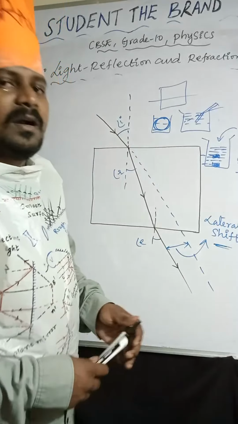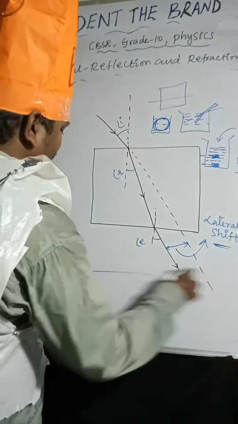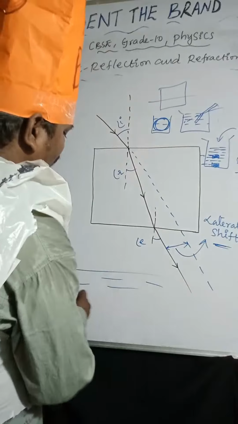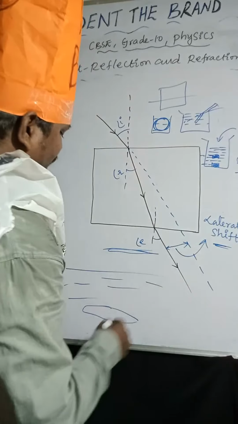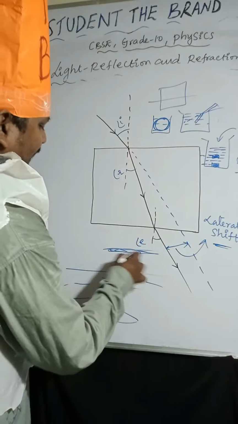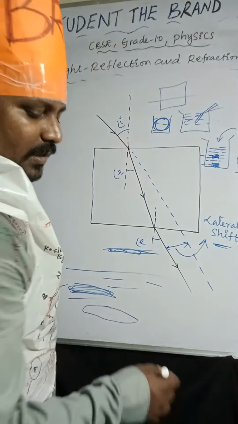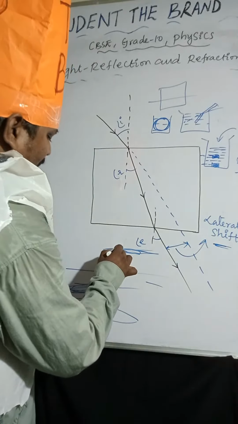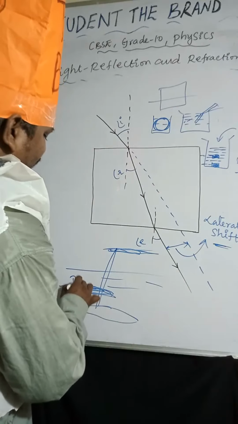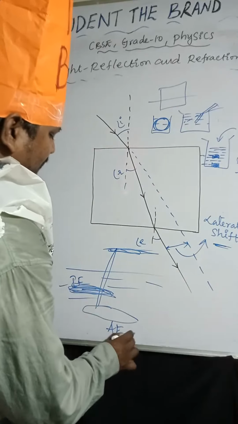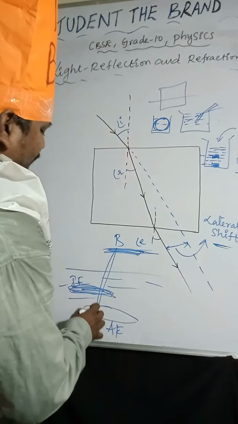So same thing, bird and fish also same thing. Actually here, this is the water. So actually the fish will be here. The bird is flying at the top. So actually the image will appear here due to refraction. So the bird should aim below the image of the fish. This is the image of the fish, and this is the actual position of the fish. So here is the bird. The bird should aim at the fish.